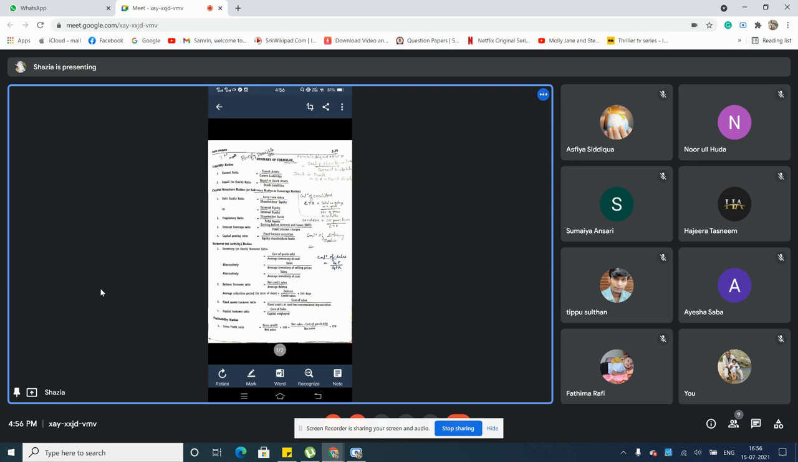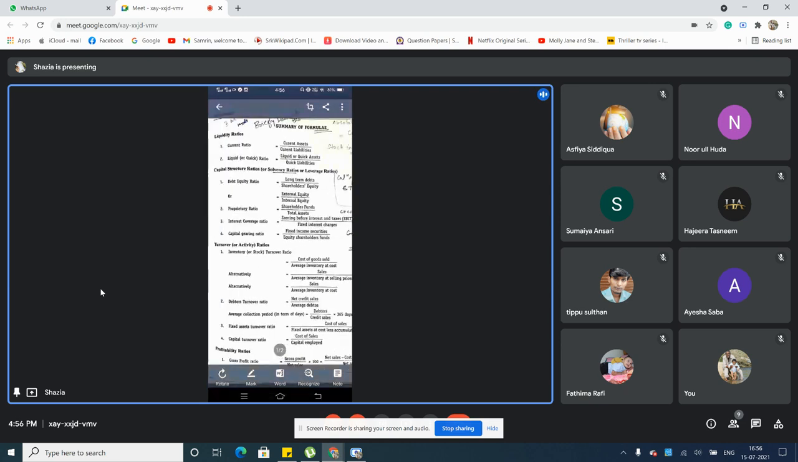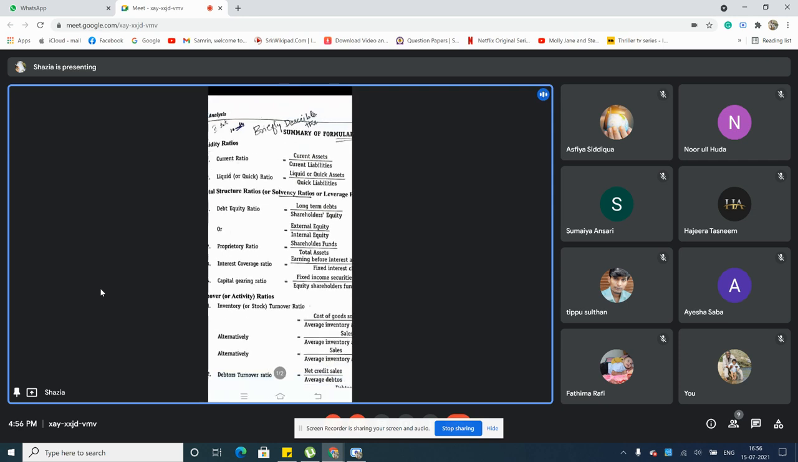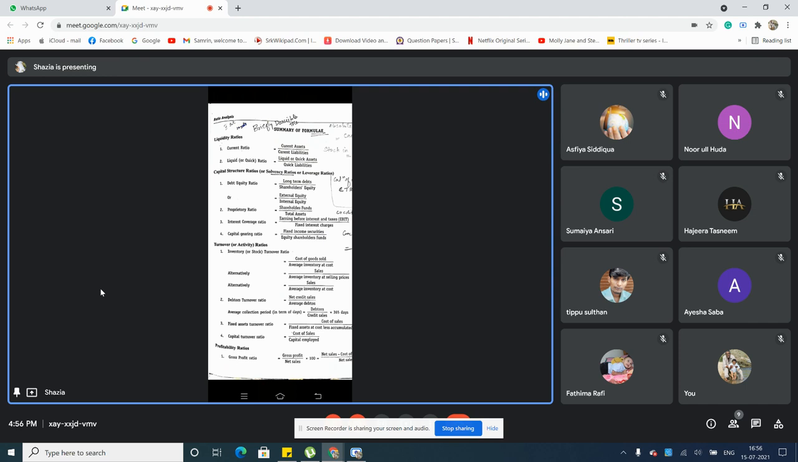Okay, so these are the formulas here. Like I told you, the problems, liquidity ratio. Under liquidity ratio you have current ratio and liquid or quick ratio. The formula to calculate the current ratio is current assets divided by current liabilities. Then liquid or quick ratio is quick assets divided by quick liabilities. These are the complete formulas.